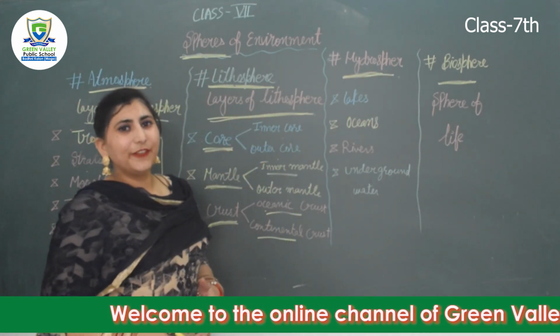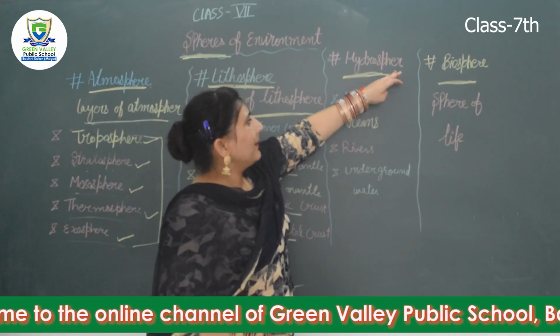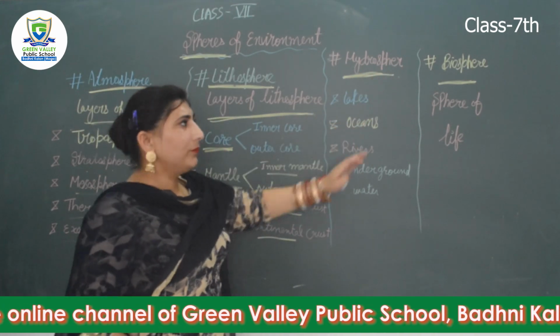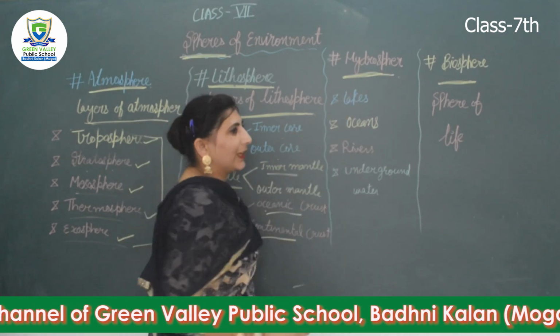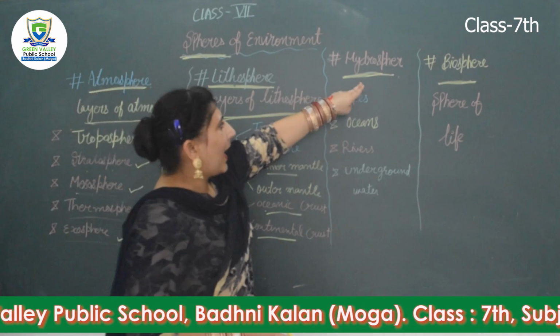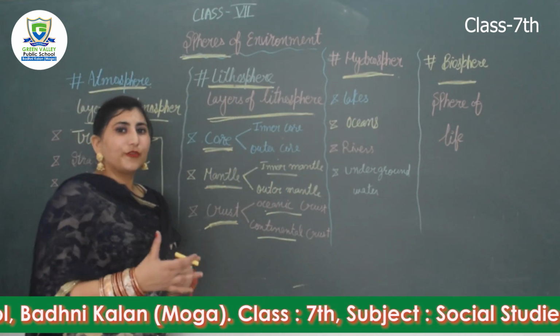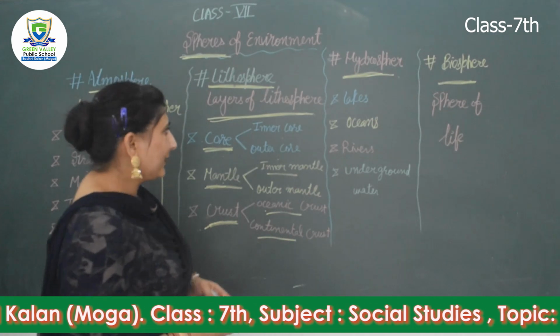Our next point is hydrosphere. H2O is the scientific formula of water, so we can remember the name from this. All the water bodies are included in the hydrosphere. It covers 71% of the earth.